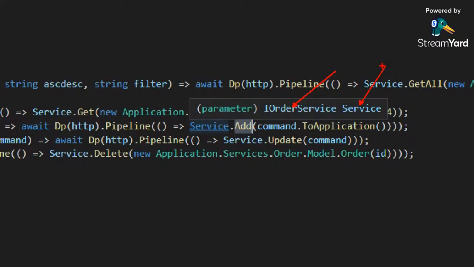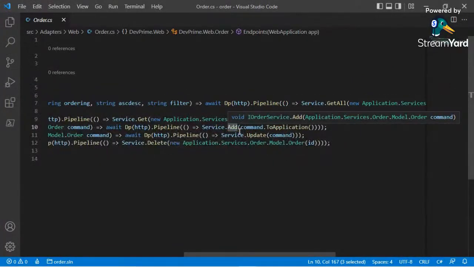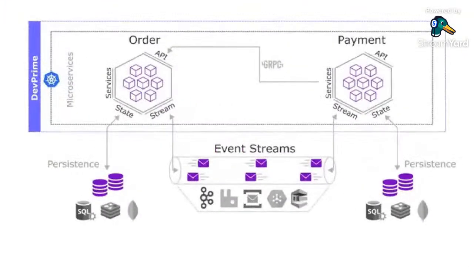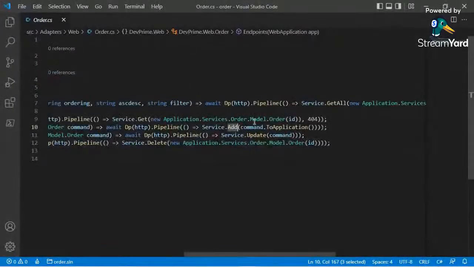So your entry point is always an application service method. In this case, in the order service, I'm calling the entry point add. So I'm going to execute this add process. I'm adding an order. It's a new order.